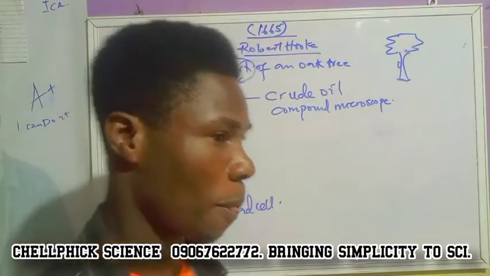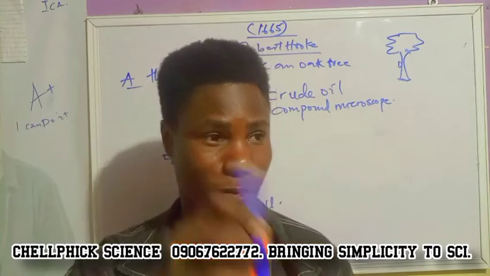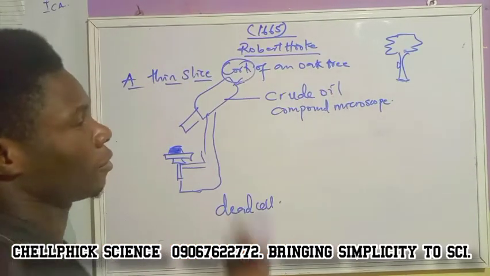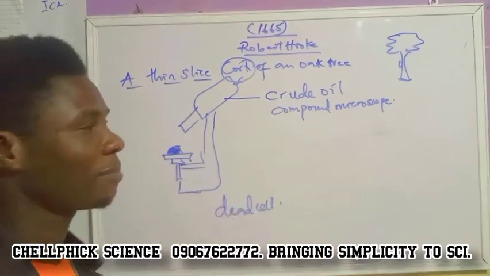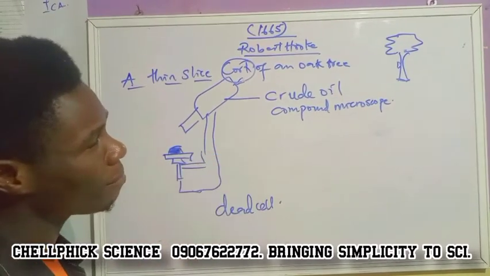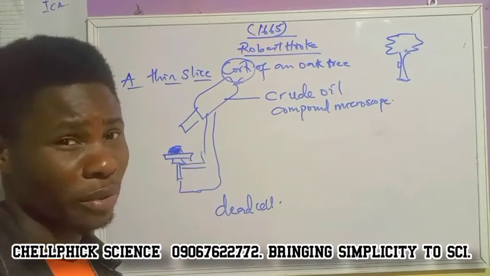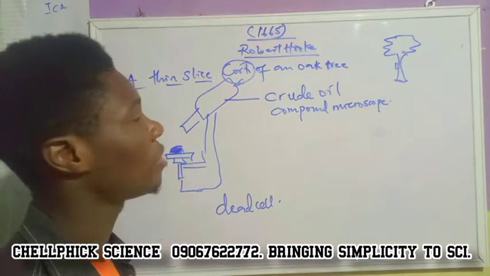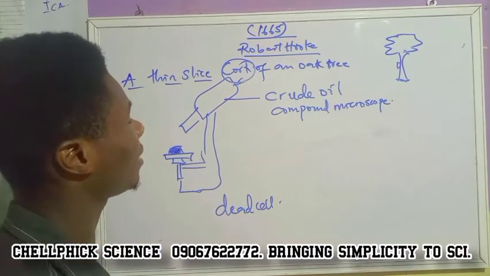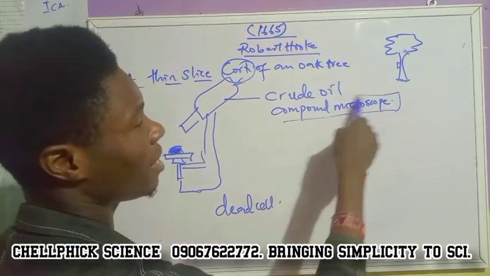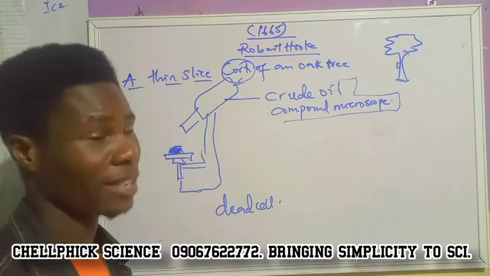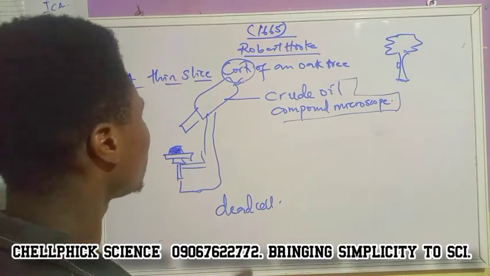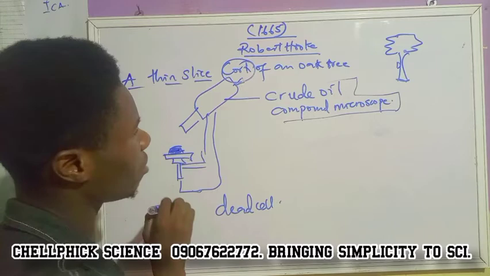Compared to nowadays, we have the electron microscope. Now it can view 100 times more than the crude oil compound microscope. So it means that the crude oil microscope then that was used by Robert Hooke was very old. As a matter of fact, based on what I studied about this, the microscope was even designed by Robert Hooke himself, because don't forget I told you he's an inventor. So he observed the cork of a tree.